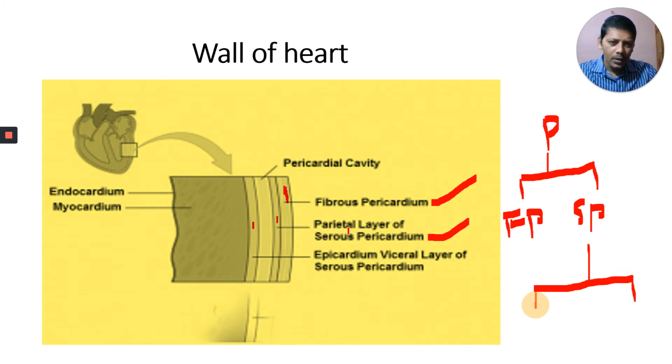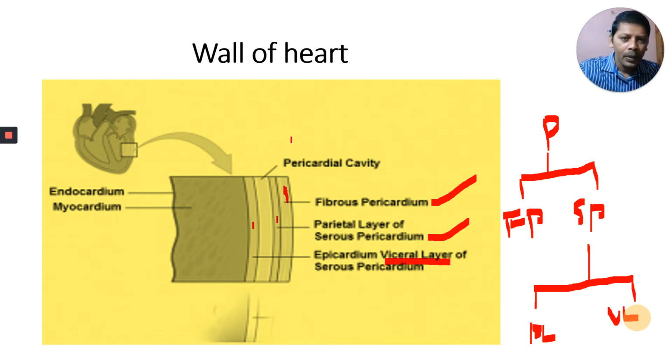You can observe here: the outer parietal layer of serous pericardium, and the inner visceral layer of serous pericardium. Understand? The heart is covered by a double-walled pericardium. This is one wall, and this is the other wall. One wall is called fibrous pericardium, and the other wall is called serous pericardium.